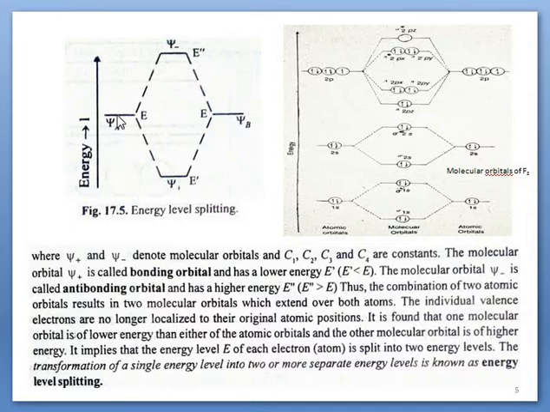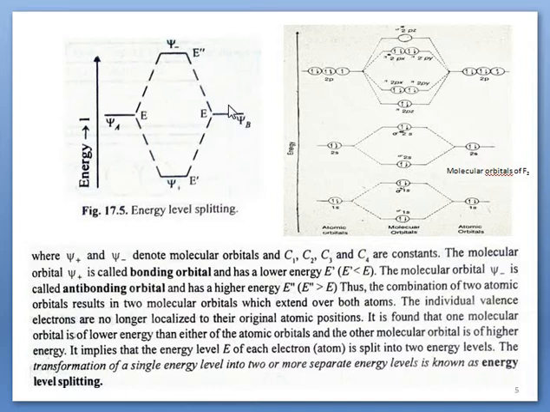So when two atomic orbitals come nearby, we have two molecular orbitals. In other words, due to interaction between two atoms, we have two molecular orbital energy levels.